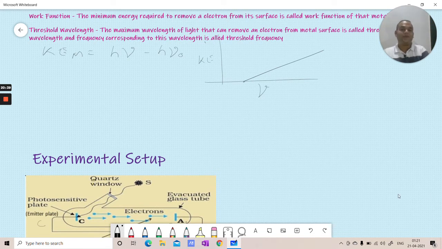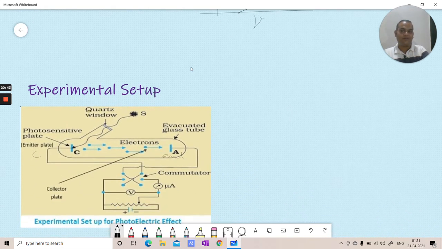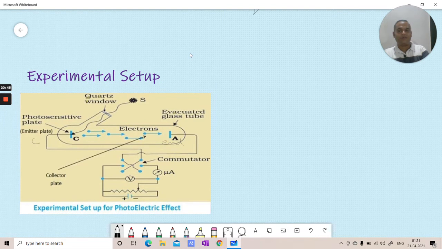Now the experimental setup through which we can actually see this happening. There is a simple glass tube, not a simple one, it is a vacuum tube. We have created vacuum. There is a quartz window so that sunlight can come inside. This is the cathode, C, which is also called the emitter plate because it emits electrons. And this is the anode, which is called the collector plate because it collects electrons.